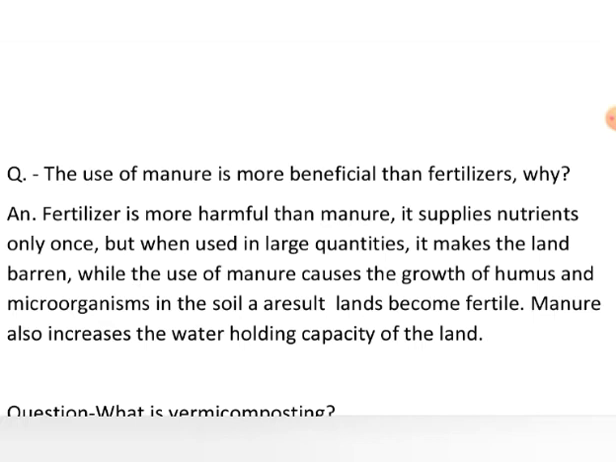So it is clear that in comparison to the fertilizers, manure naturally increases the fertility of the soil by increasing the growth of the microorganisms and by the formation of humus in the soil. And in addition, it also increases the water holding capacity of the soil, and thus the use of manure is much better in comparison to the fertilizer.